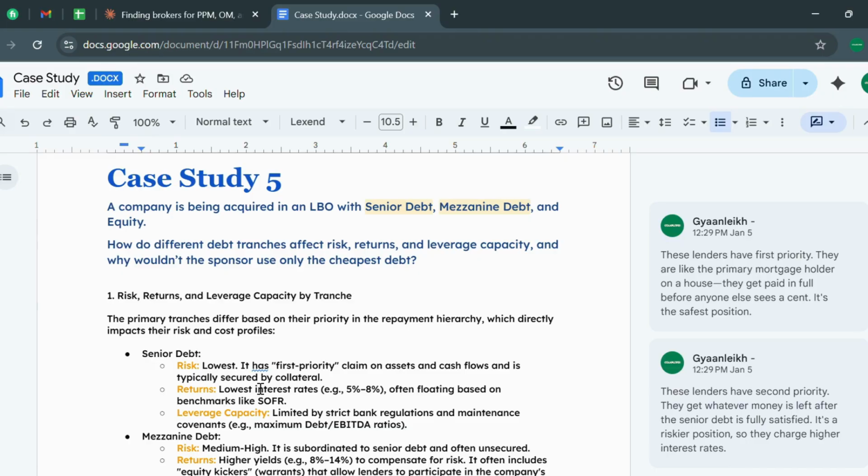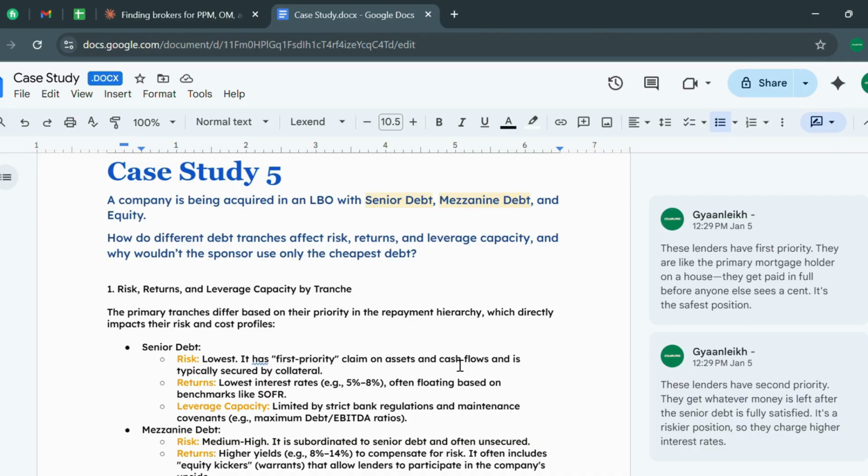Coming up to our last case study and one of the main ones in private equity. I'm saying that this is a very important private equity question. A company is being acquired in an LBO with senior debt, mezzanine debt, and equity. How would the debt tranches affect risk, return, and leverage capacity, and why won't the sponsor use only the cheapest debt? Have a guess what the cheapest debt is and write that in the comments. You will get the answer in this video only.